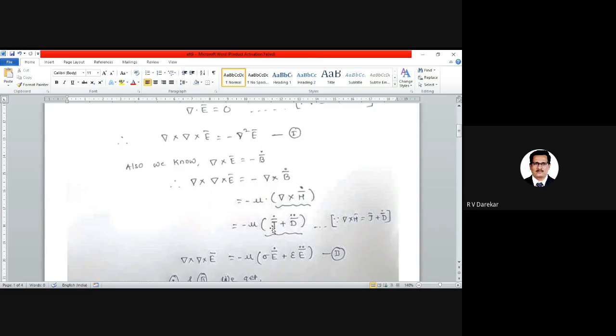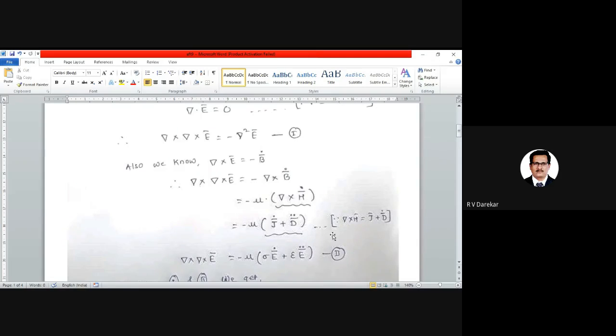Now we know that J bar is equal to sigma E bar. Therefore, J bar dot will be equal to sigma E bar dot. And everybody knows that D bar is equal to epsilon E bar. Therefore, D bar double dot can be replaced with epsilon into E bar double dot. This can be considered to be equation number 2.